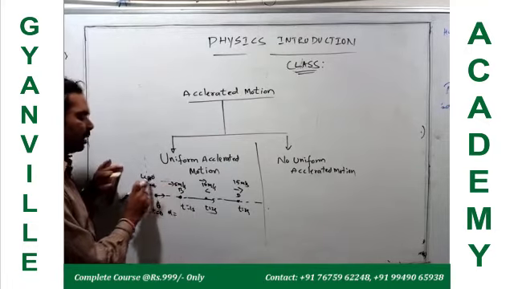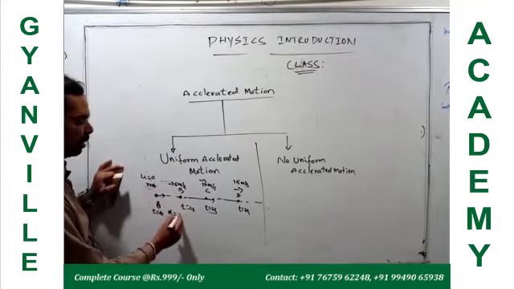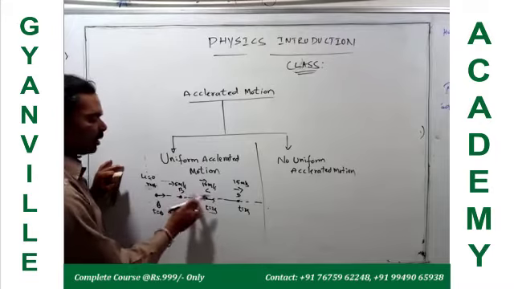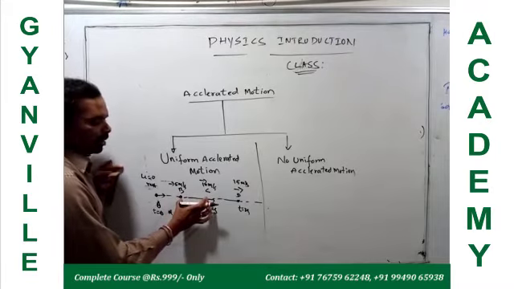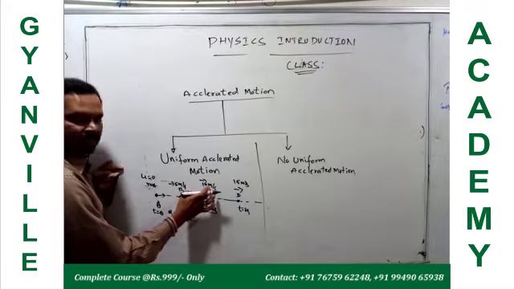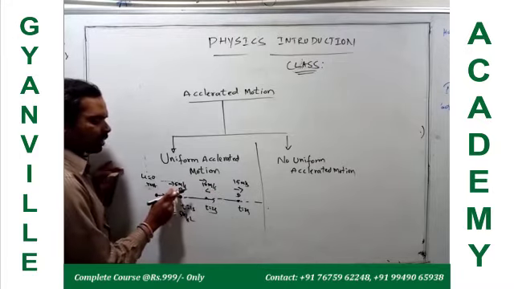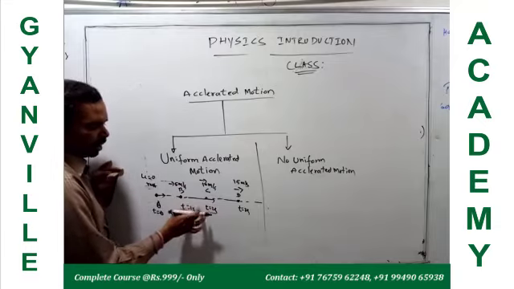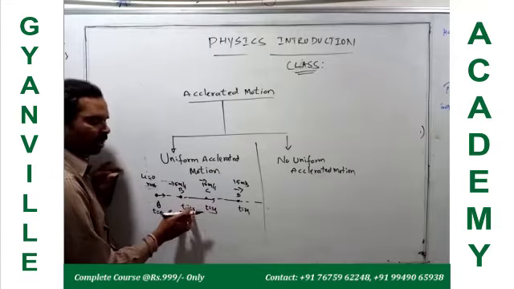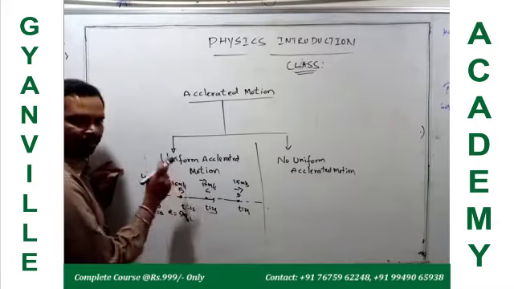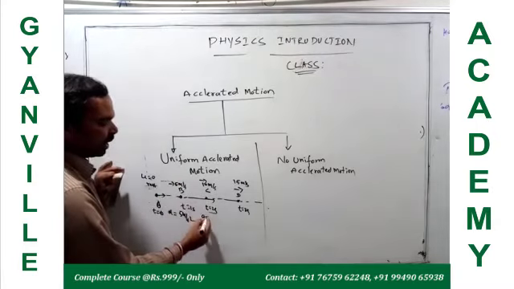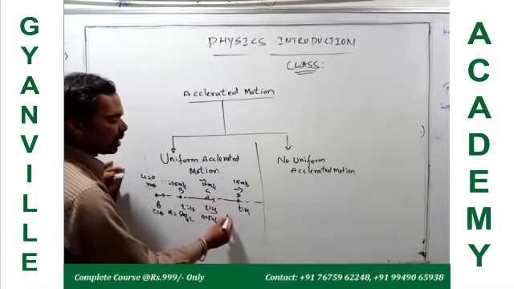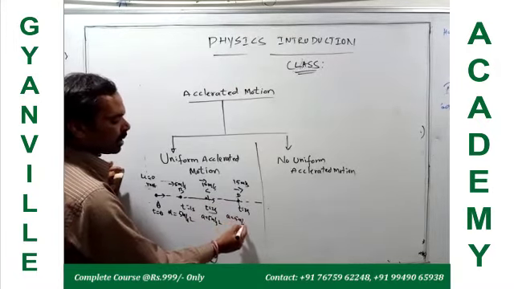Final is 5, initial is 0, 5 by 1, so 5 meters per second square. When you take B to C, the final velocity is 10 meters per second, initial velocity is 5. 10 minus 5 is 5. Time interval is T2 minus T1, 2 minus 1, which is 1. So 5 by 1, again acceleration is 5 meters per second square. Again for C to D, you also get 5 meters per second square.